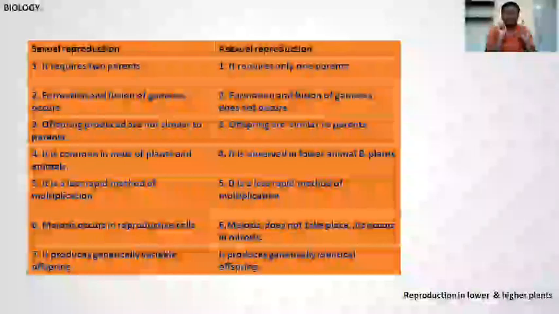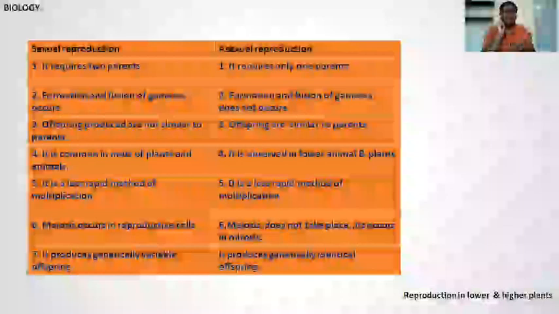It is present in sexual reproduction. But in asexual reproduction, meiosis does not take place. It occurs by mitosis, in the body cells.